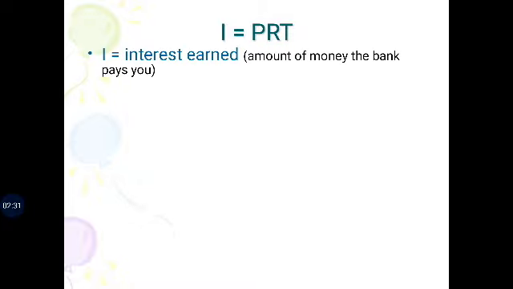So, what is an I? I is the interest. Interest means interest earned, the amount of money the bank pays you. So, interest is the amount of money charged for borrowing money or the amount of money earned when saving or investing money. That is called the interest. Interest means interest earned.